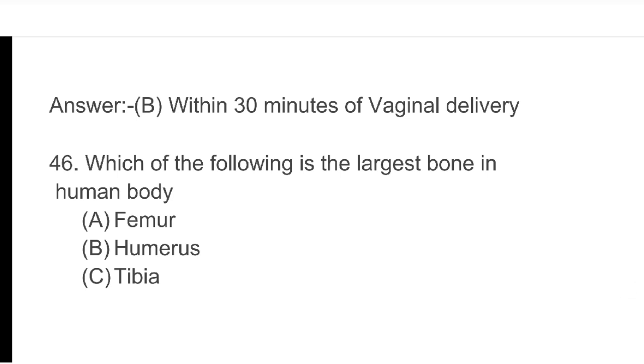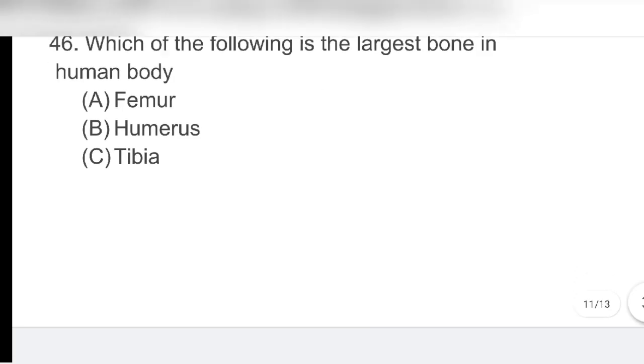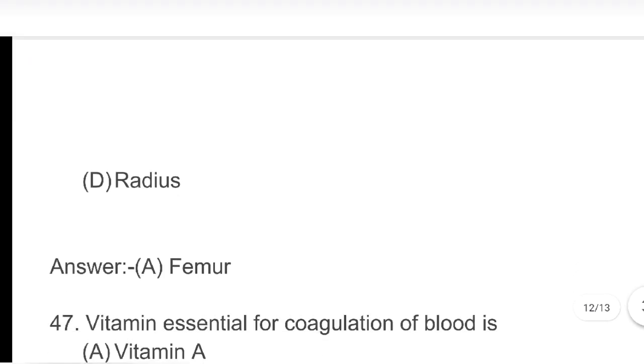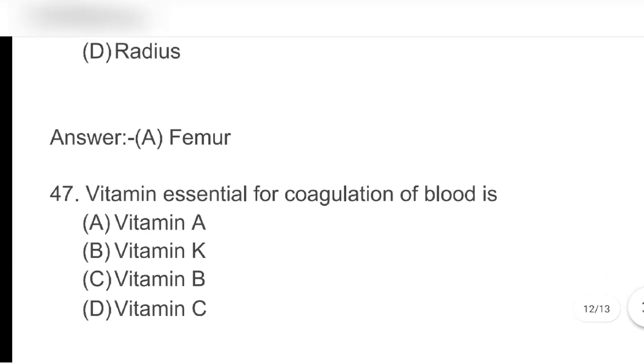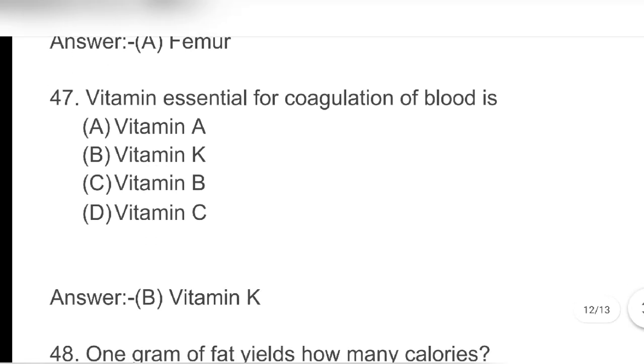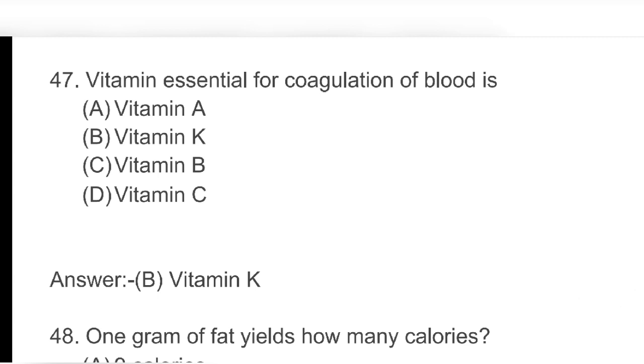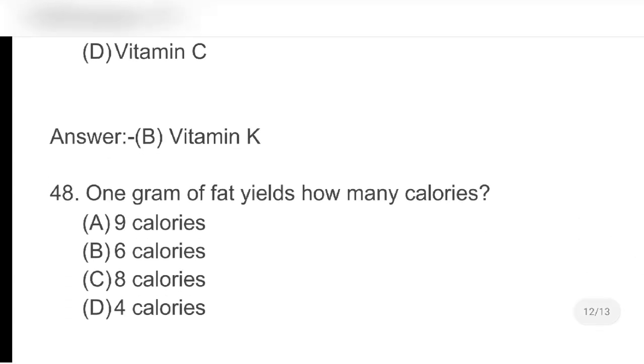Next, which of the following is the largest bone in human body? A. Femur, B. Humerus, C. Tibia, D. Radius. Answer A. Femur. Next, vitamin essential for coagulation of blood is: A. Vitamin A, B. Vitamin K, C. Vitamin B, D. Vitamin C. Answer B. Vitamin K. Next, 1 gram of fat yields how many calories?